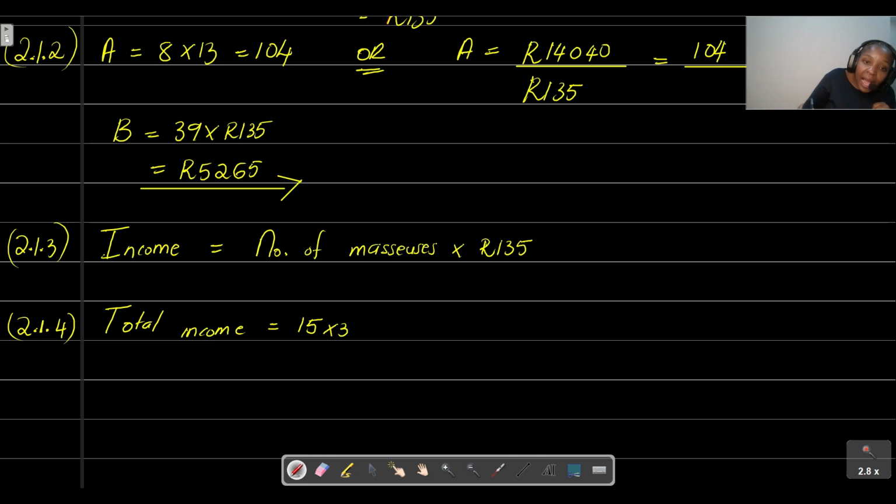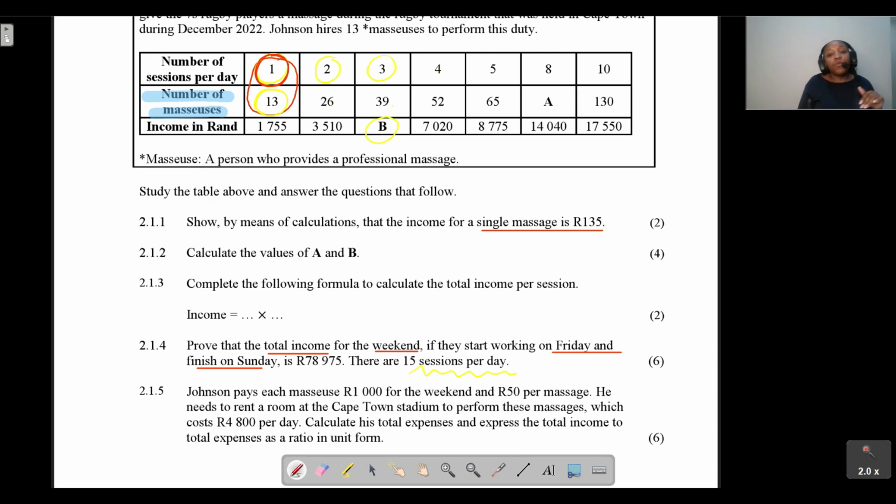We want to determine how many sessions. This is just for the sessions. Then remember, if we have 15 sessions per day, we need to determine how many masseuses we will need. We saw this pattern as we went through the table when we were analyzing the information given to us.